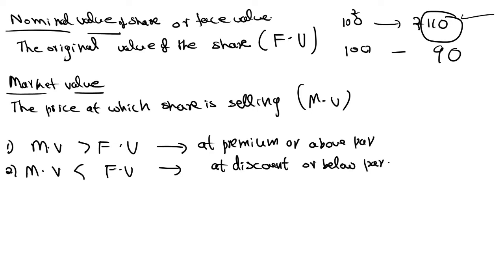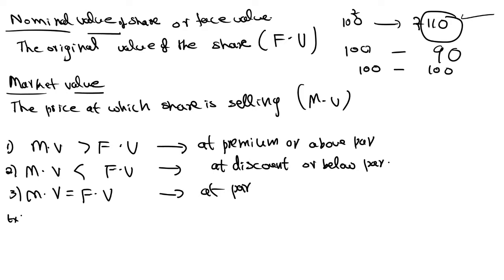Then the third case is market value equal to face value. Market value 100, you are selling it for 100 rupees only. Then we say that it is at par, there is no loss or profit. Market value is equal to face value. That time the company may be in profit, but there is no loss, and there is no increase in net worth. That's why market value remains as face value. That time we call it at par. Now see examples for this.